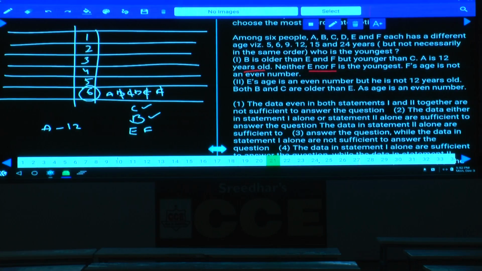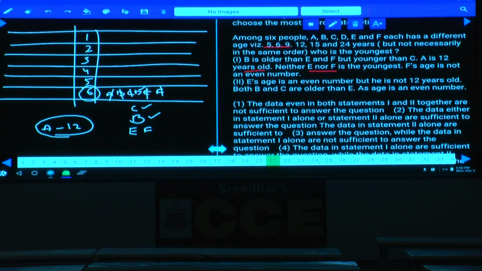Now as A is 12 years old, there are 3 persons, 5, 6 and 9, who are lesser than this 12, isn't it? Hence are we getting the answer or not? 1 alone is sufficient, because A cannot be the youngest, D is the youngest. D is the youngest, 1 alone is sufficient.